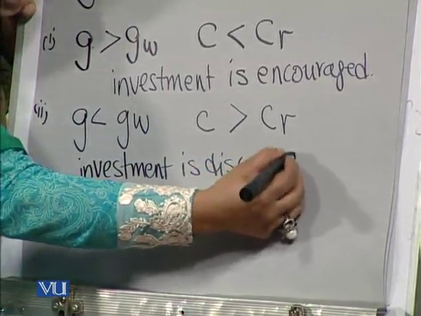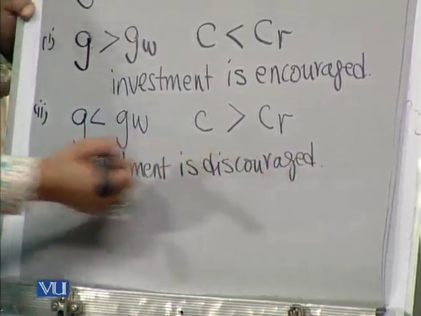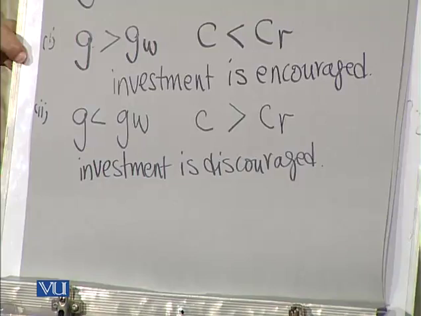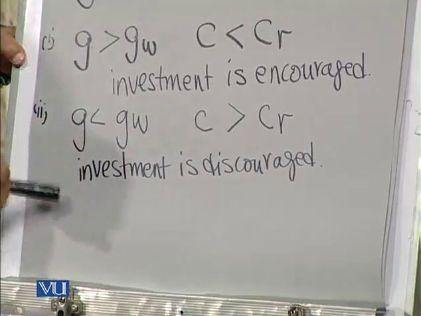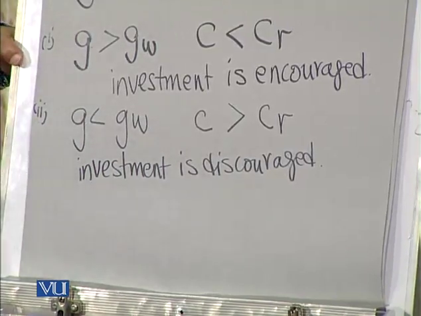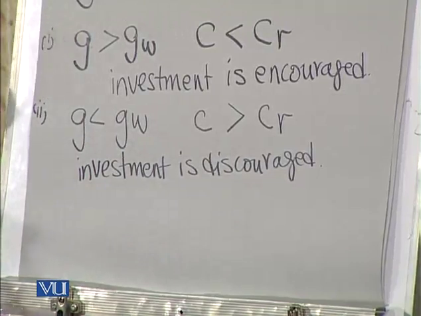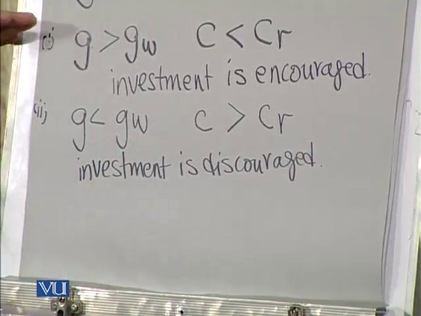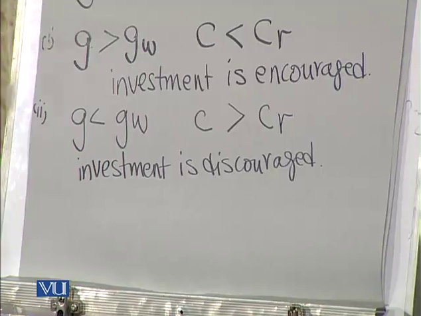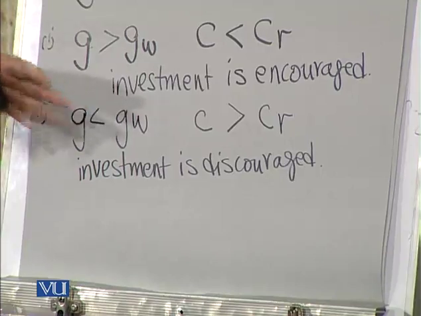So people will find that there is a lot of capital equipment already present and we need to get rid of it, and that is going to bring in some sort of pessimism as well. So these are the two possibilities: the actual growth rate can be larger than the warranted growth rate, or it can be smaller than the warranted growth rate.